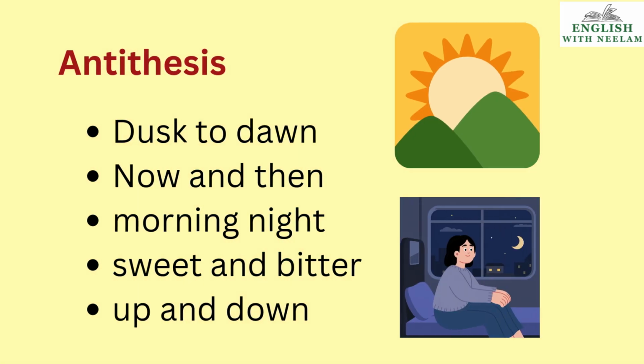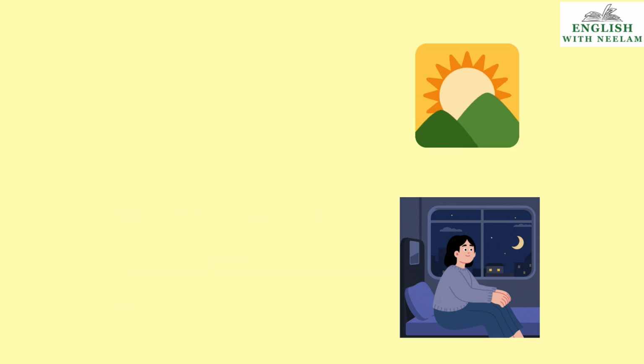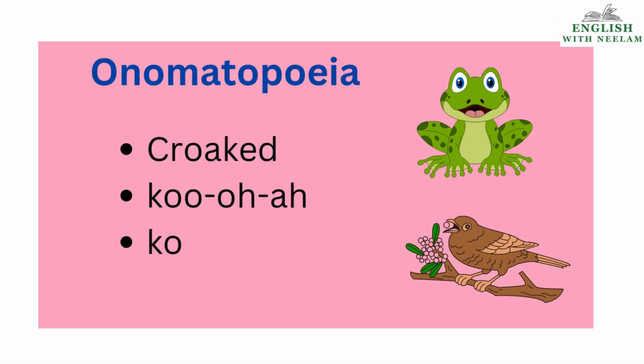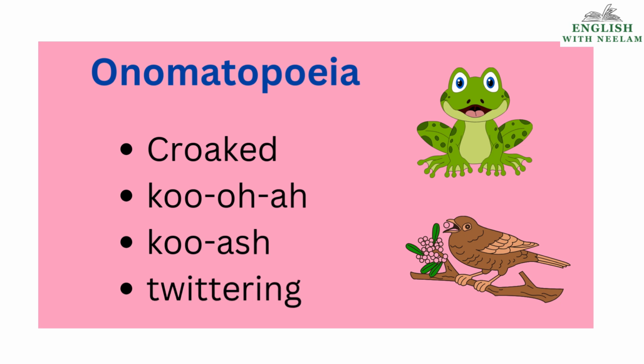Antithesis. Children, antithesis is the poetic device when two contrasting, opposite ideas are used together. Dusk to dawn, now and then. Opposite words used together: morning, night, sweet and bitter, up and down. Next poetic device is onomatopoeia. Croaked, coo-o-ah, coo-ash, twittering. All these are sound words. Hence, poetic device or literary device used is onomatopoeia.